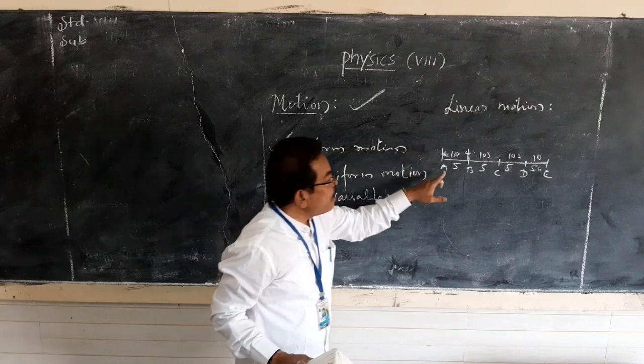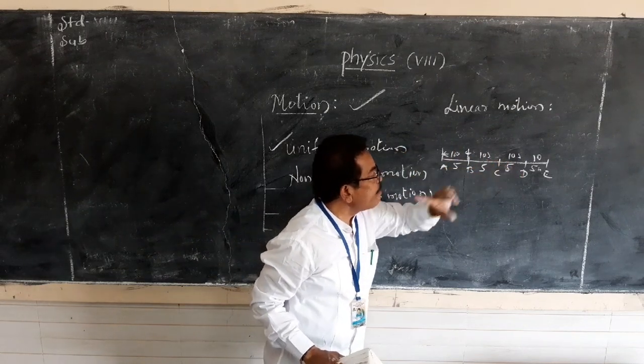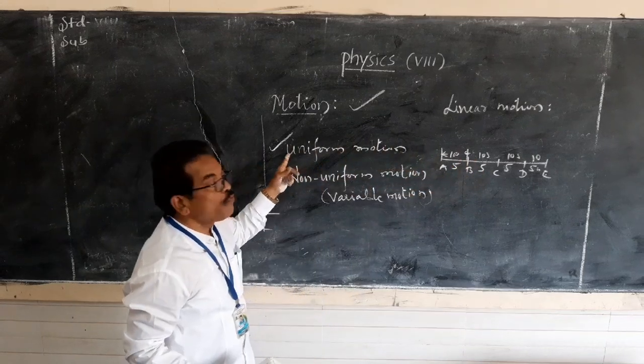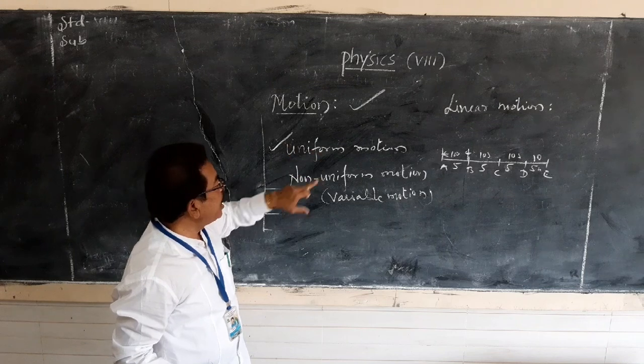If an object covers equal distances in equal intervals of time, then we call this uniform motion. What is that motion? Uniform motion.